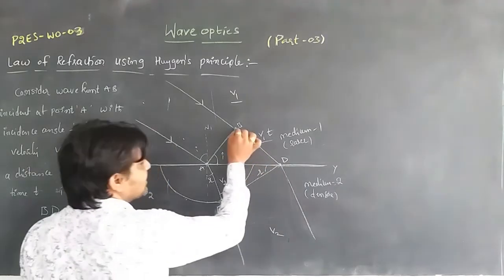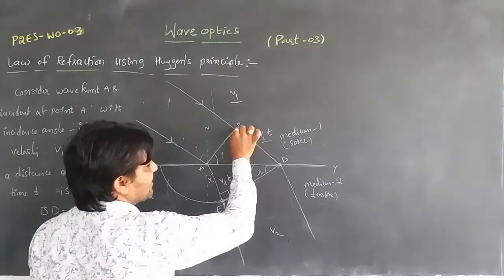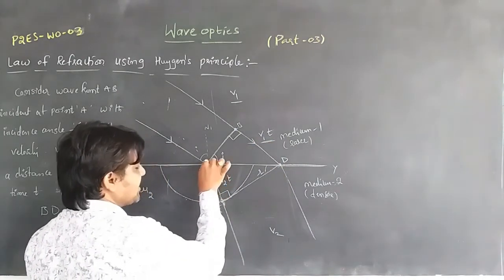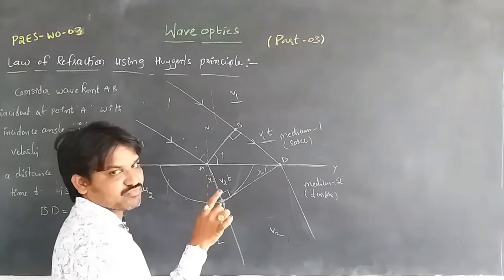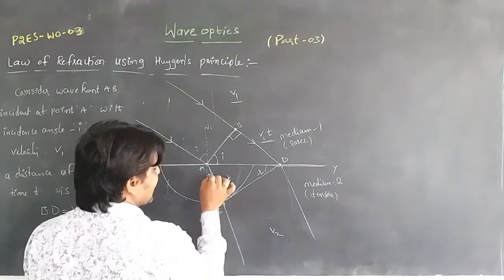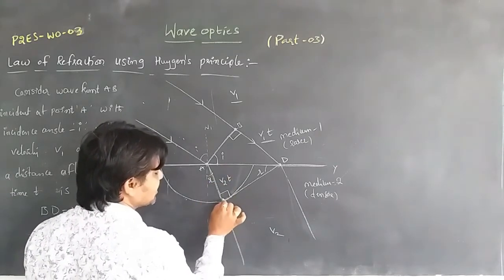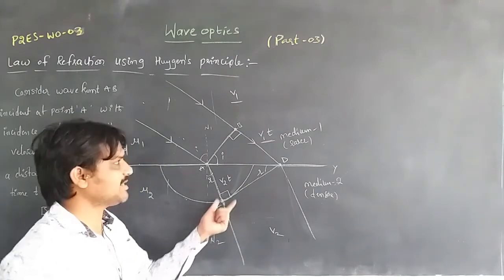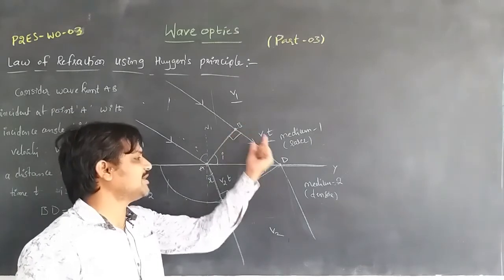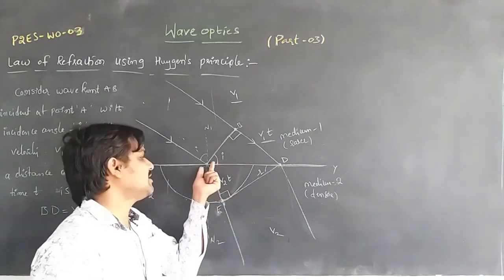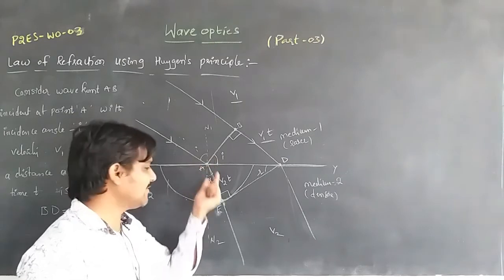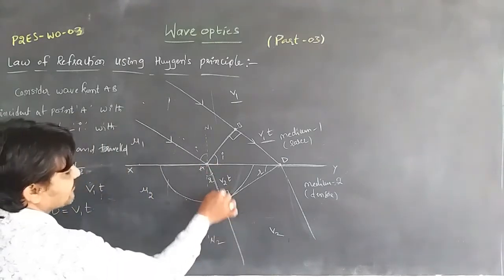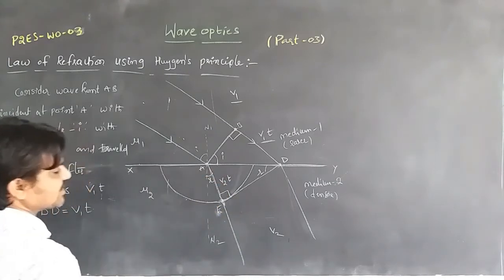While the wavelets travel from B to D with a distance of v1 t, the wavelet at point A is refracted with the angle of refraction r and reaches point E. The wavelets travel from B to D in time t, and the wavelet at point A travels to point E.